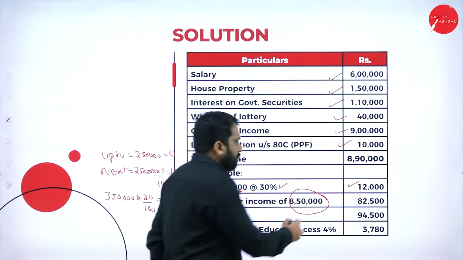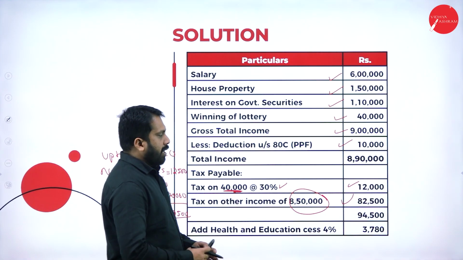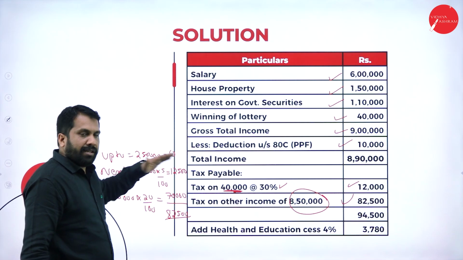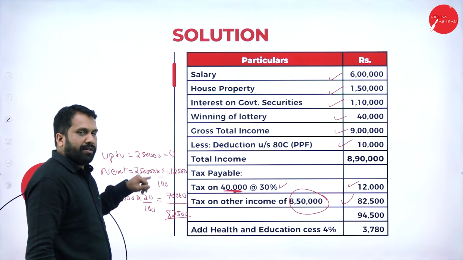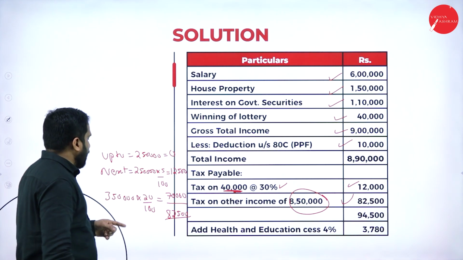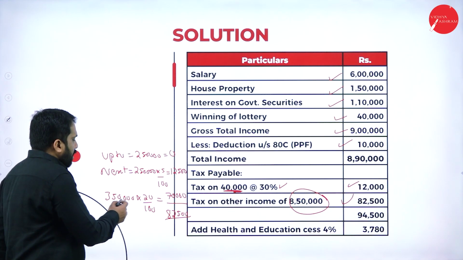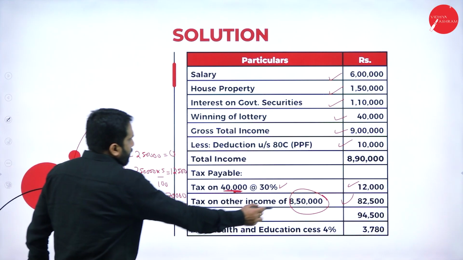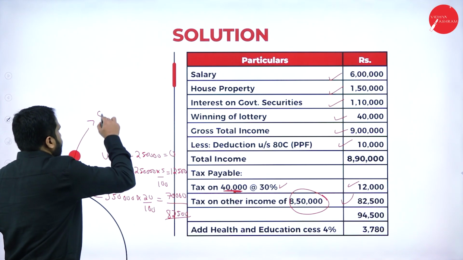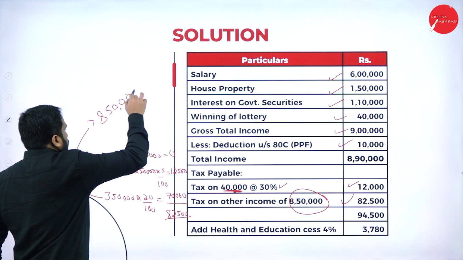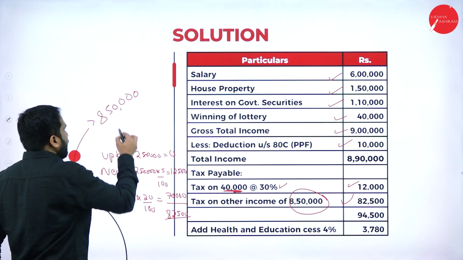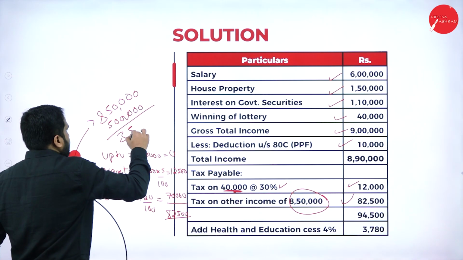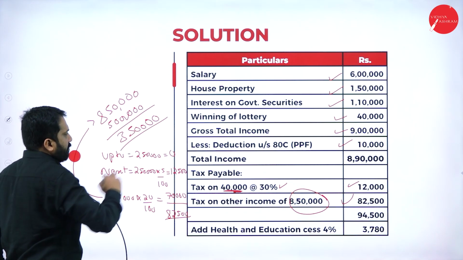That is what they have calculated. Hope you are clear. How did you get this 82,500? Up to 2,50,000 is nil. Next 2,50,000 is 5%, that is 12,500. And the remaining amount, how did you get it? Your answer is 8,50,000. In this, 2,50,000, 2,50,000, 5 lakh is done. The remaining is 3,50,000. On that you have calculated.